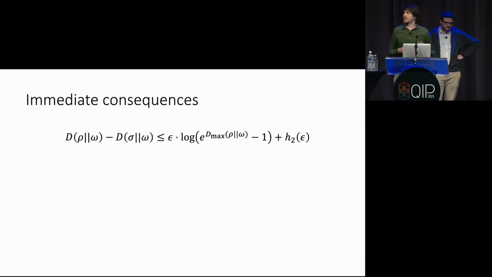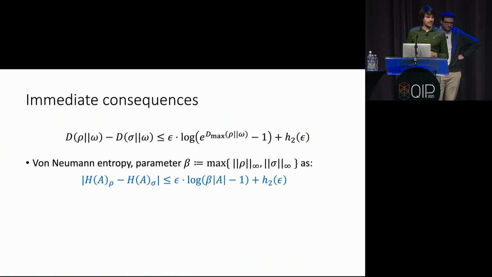Good, so let's see this relation in action. This is the relation from the last slide. Nothing happened yet, but now you can plug in, for example, omega equal to the identity, and then we find a slightly tighter relation for the von Neumann entropy, where this additional parameter beta shows up. So, for example, if both the states rho and sigma are very mixed, this parameter beta would not be 1, and one could slightly tighten previous relations.